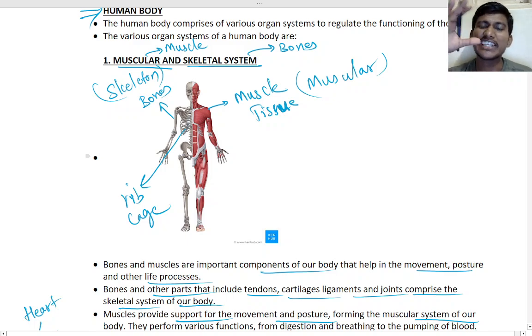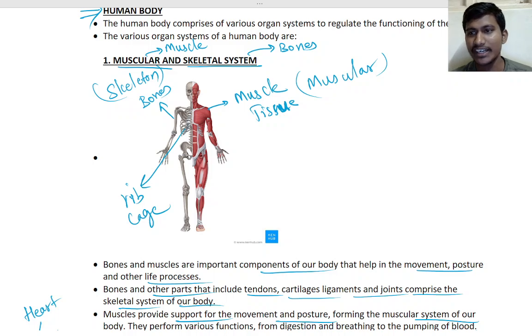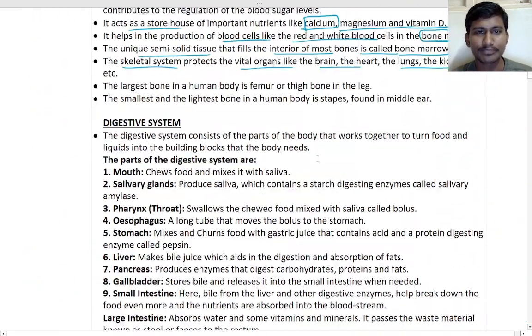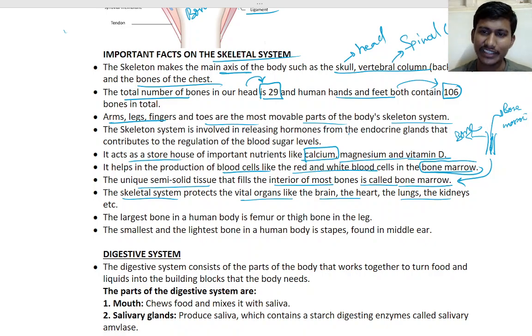It is protecting your lungs below, and it also protects the heart, isn't it? And this is your head, right? So the skull protects your head and your brain, isn't it? Okay, good. So that is protecting.